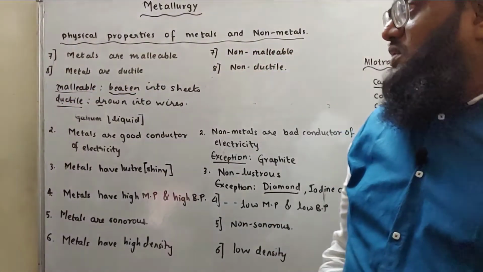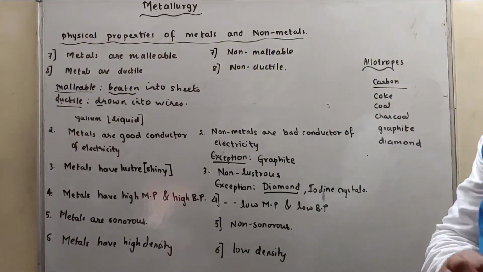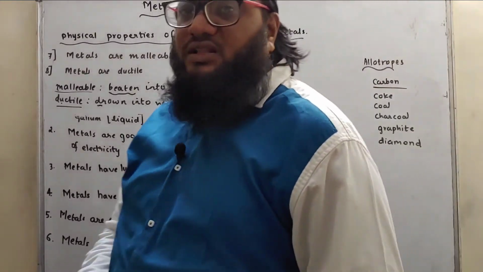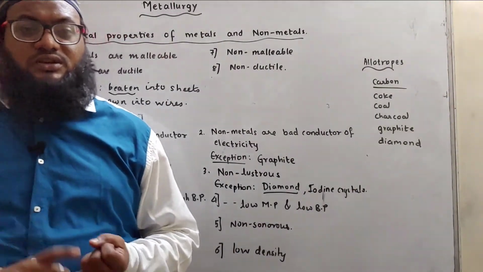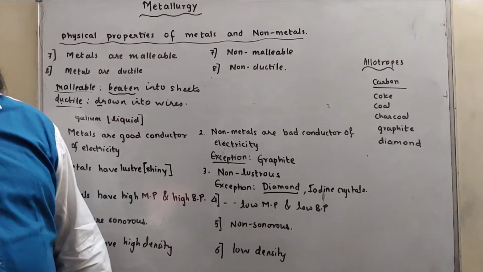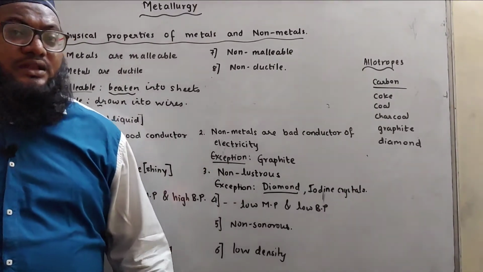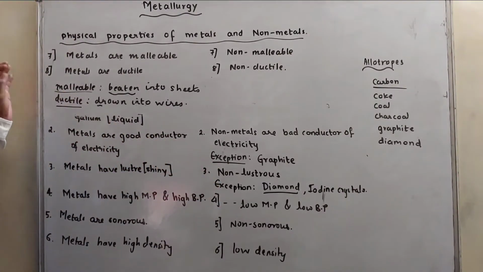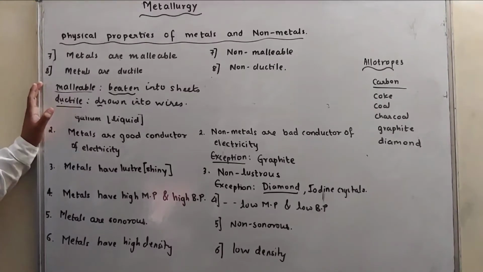So once again, metals are solid, exception mercury and gallium. Non-metals are solid, liquid as well as gas. Solid non-metals: carbon, sulfur. Liquid non-metal: bromine. Gases: oxygen, nitrogen, hydrogen, etc. Then metals are good conductors of electricity, non-metals are bad conductors, exception graphite. Metals are lustrous, non-metals are non-lustrous, exception diamond and iodine crystal.